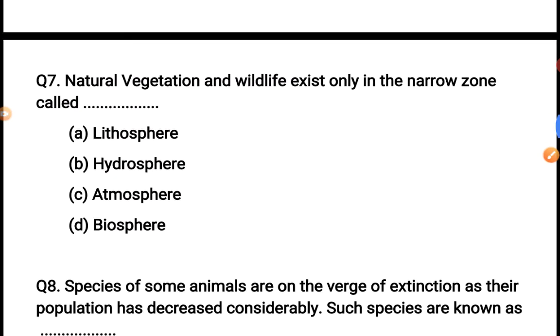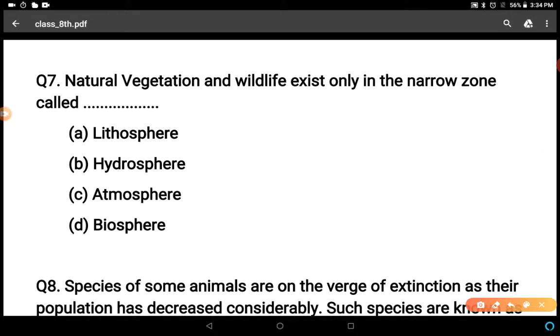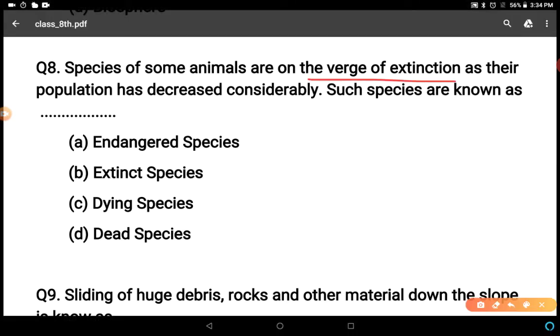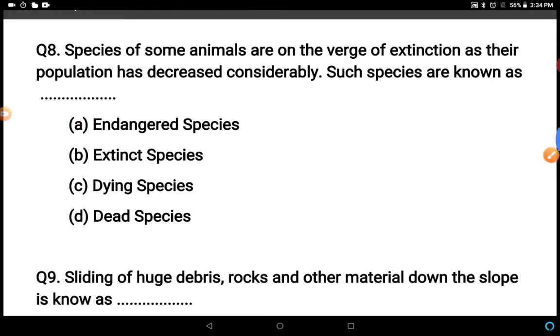Natural vegetation and wildlife exist only in the narrow zone called what? This narrow zone is called lithosphere, hydrosphere, atmosphere, biosphere. So the correct answer is D option, biosphere. Species of some animals are on the verge of extinction, means going to be extinct, as their population has decreased considerably. Such species are known as endangered, extinct, dying, died species. The correct answer is endangered species, option A.